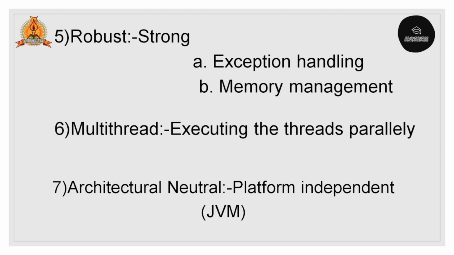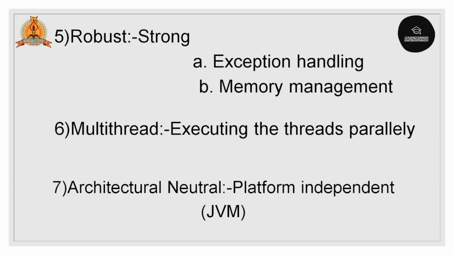Next, memory management. Memory management will be 100% automatic. In C and C++, we need to allocate the memory externally and also deallocate the memory externally. But in Java, if we declare any variable or a value, it will allocate the memory automatically based on the data type. For example, int will contain 2 bytes of data. It will allocate the memory based on that byte. Then whenever the reference count reaches 0, it will deallocate that variable, so that the deallocated value will be stored in the garbage. Hence we call it garbage collection.